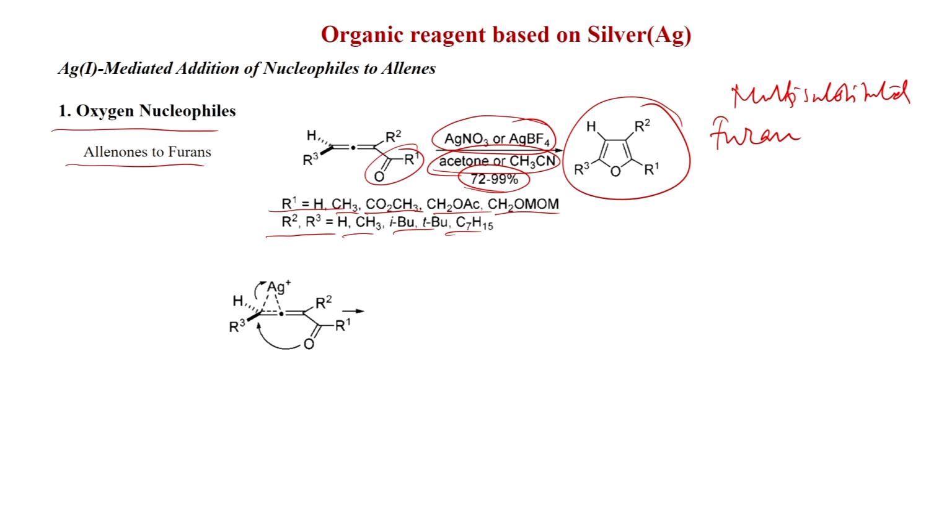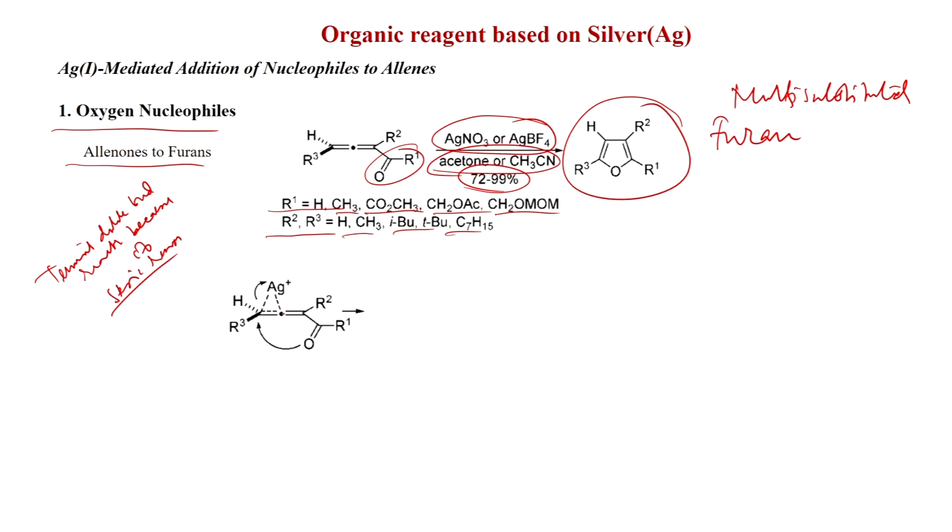So what will be the mechanism? In the allene, generally the terminal double bond reacts because of steric reasons. In the allene there are two double bonds, and silver will coordinate to the terminal one.